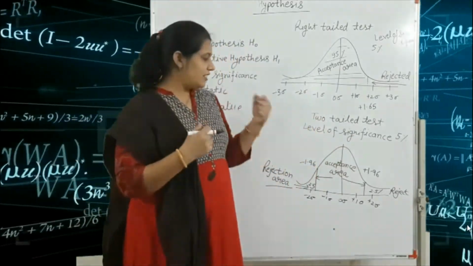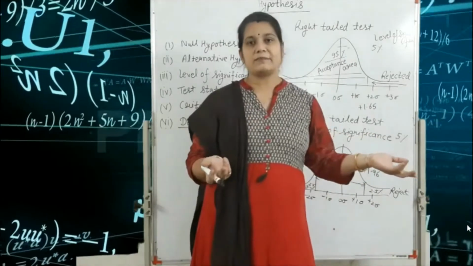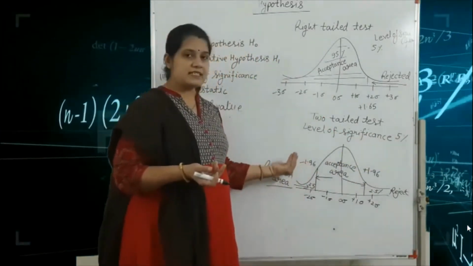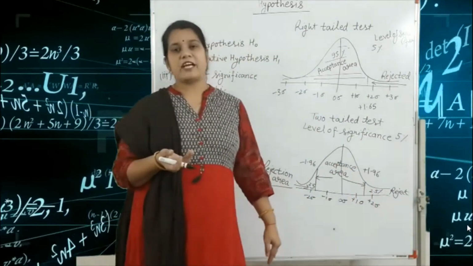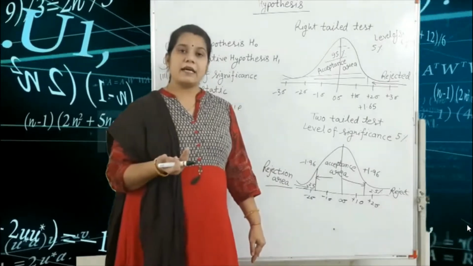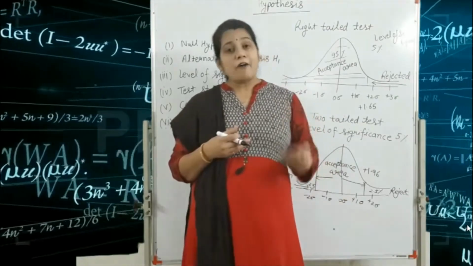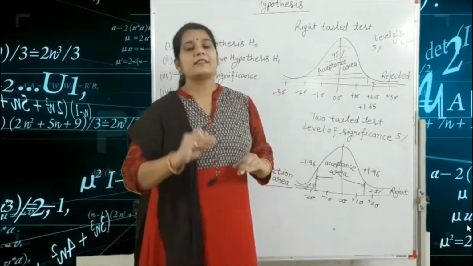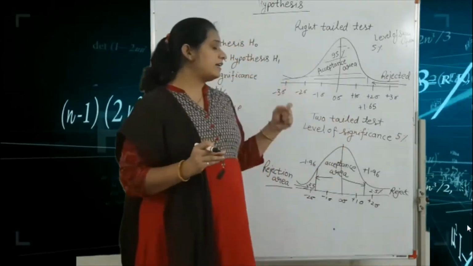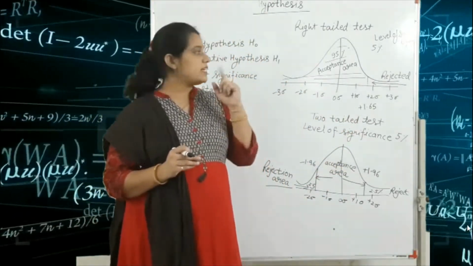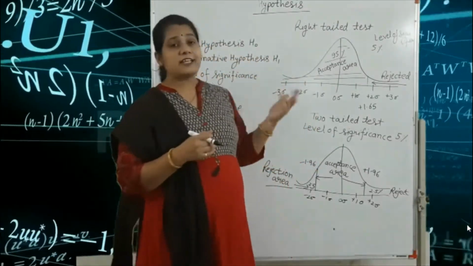And if our value is less than minus 1.96 or greater than plus 1.96, then we can say that our null hypothesis is rejected. After that we write that our alternative hypothesis is accepted. So this is the one-tailed and two-tailed test. One example is very easy for finding the one-tailed and two-tailed test.